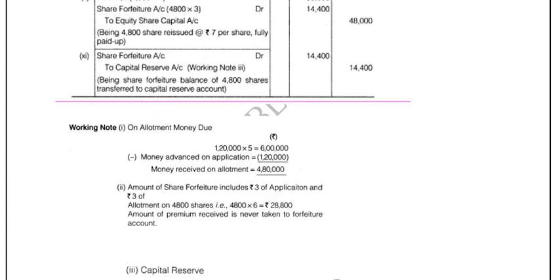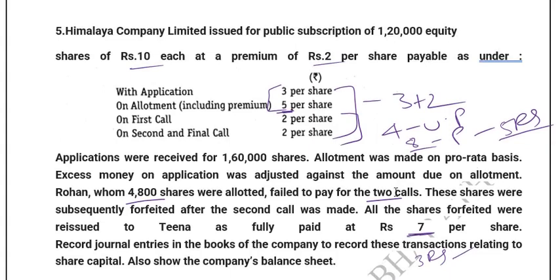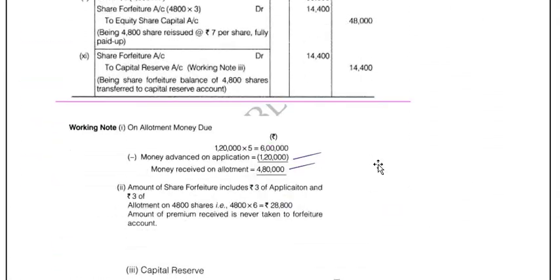Total 1,20,000 into 5. That is actually the original allotment money. Money advanced on application, we will reduce from the allotment money, and then money received on allotment is 4,80,000. So what is this 5 rupees? This 5 rupees is what is shown here, this allotment money 5 rupees. Because we are adjusting it here, we are showing this separately. Of course, this kind of question may not come in your exam because it is more time consuming. So what we need to know here is, we just need to focus on the forfeiture.